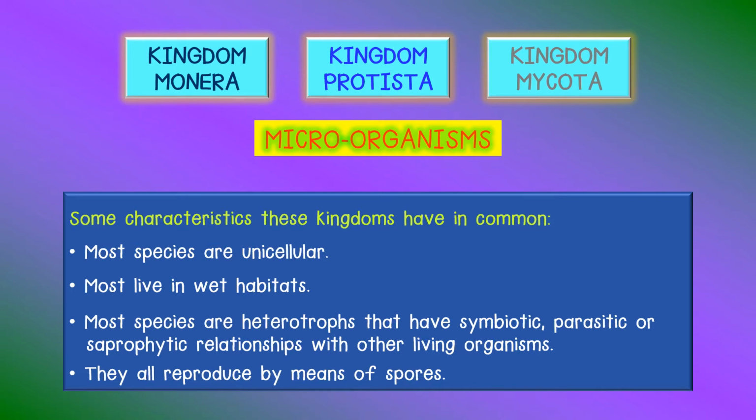These similar characteristics are: most species are unicellular. Most live in wet habitats. Most species are heterotrophs that have symbiotic, parasitic or saprophytic relationships with other living organisms. And they all reproduce by means of spores.